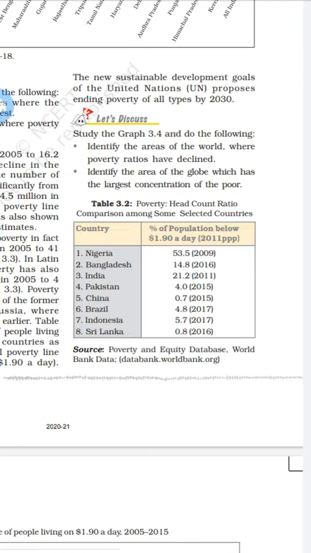In your textbook the calculation differs from the one I am using for the explanation.